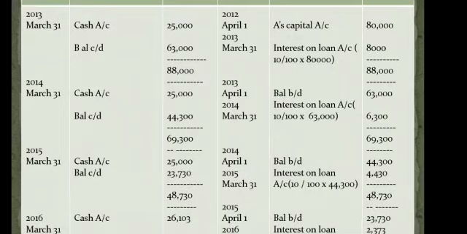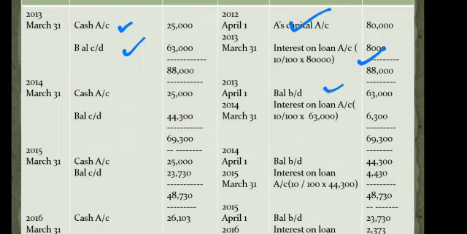Children, the first year is almost the same. There's some difference in payment. On the credit side, you have A's capital account 80,000. You have calculated the interest on loan account 8,000. Same, it is 10% of 80,000. But now on the debit side, we are not doing principal 20,000 plus interest 8,000. No. We fix the installment 25,000. So we'll say, okay, take cash account of 25,000. So the leftover balance figure has changed. It is 63,000 now. Right? Now this 63,000 we will be carrying to the next year.